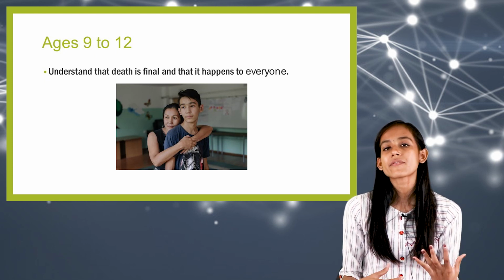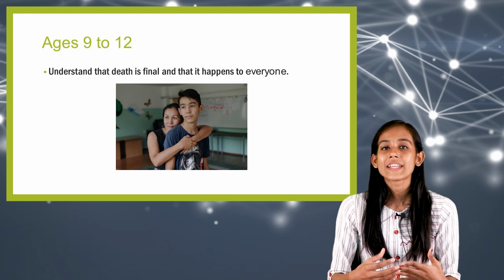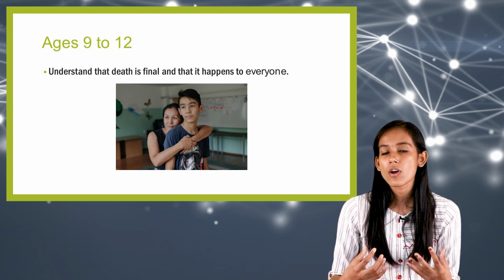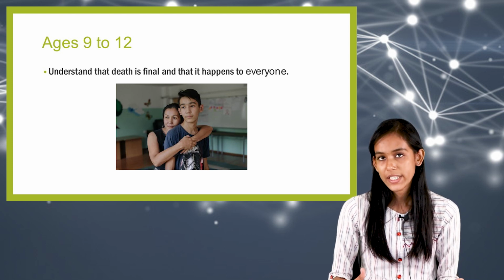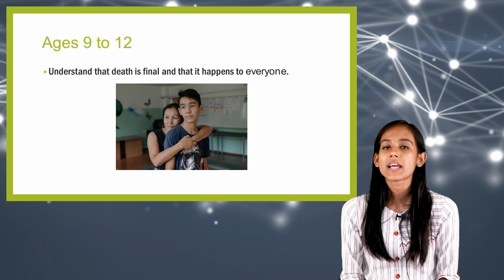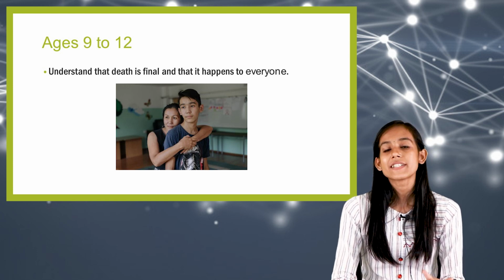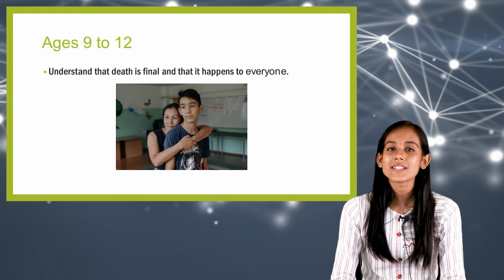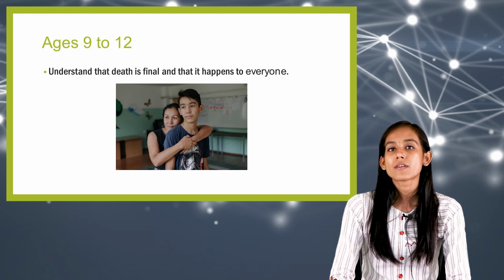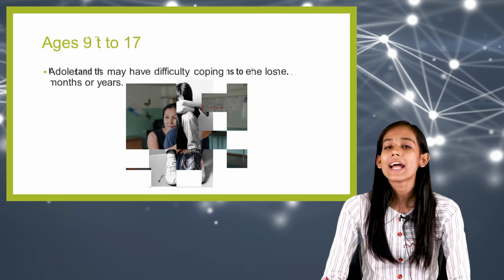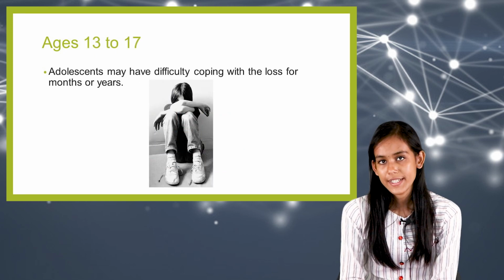So here, even if they are sad, they are withdrawn, they have a strong need to control their feelings, but at the same time they have great difficulty to do so. But at this age group, they understand what death is, and they are able to process the information. And then comes ages 13 to 19.